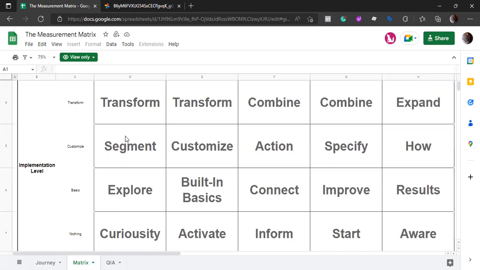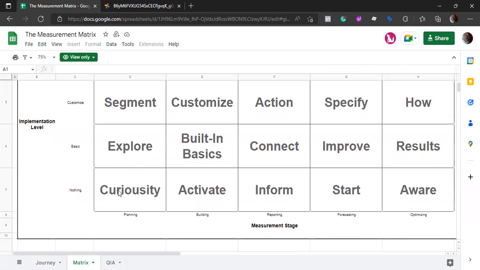The better and the more we plan, the better the build will be. The more questions we ask here and the better planning we do here, the easier our journey ahead will be. The building will be easy if the planning part is done properly. So in planning, let's start with the first thing, that's nothing. Basically the cave phase, where we don't have any idea what is actually going on.